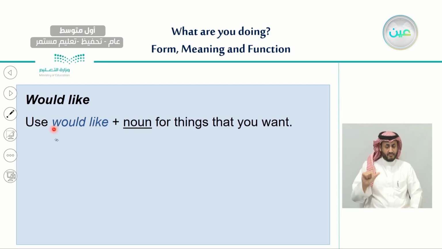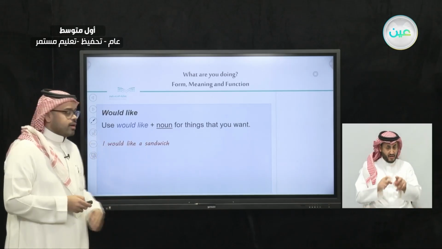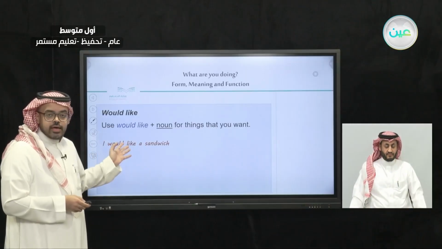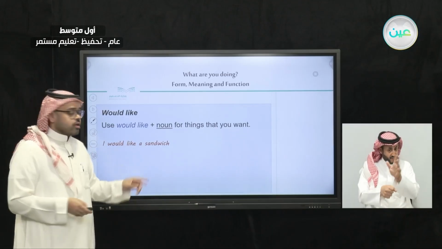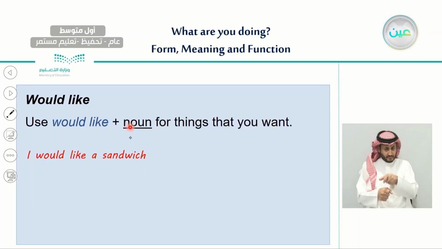So we use would like with a noun for the things that you want. So only would like, with a noun. We don't use it with a verb. Let's see examples here. For example, if we say, I would like a sandwich. So this is an example of using would like. As you can see here, a sandwich is a noun.